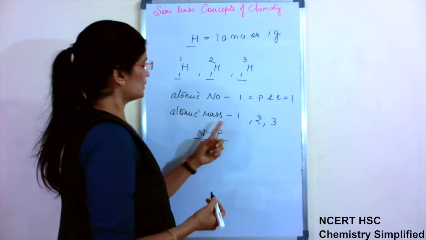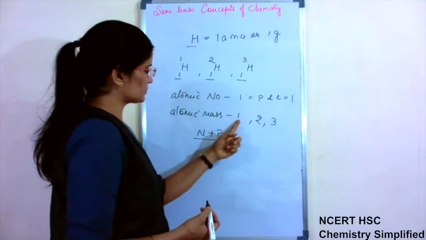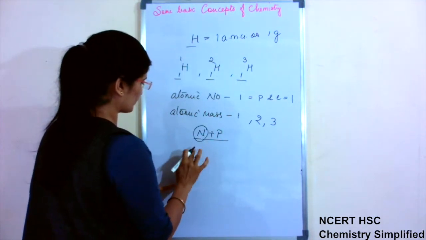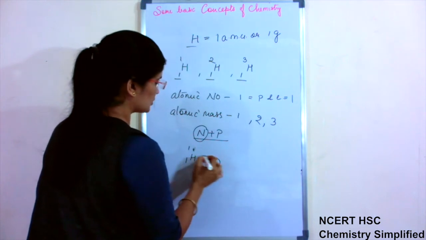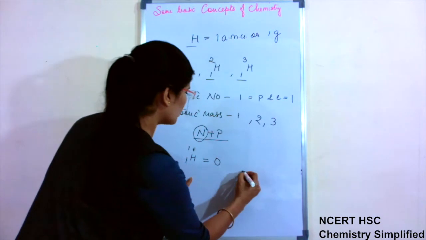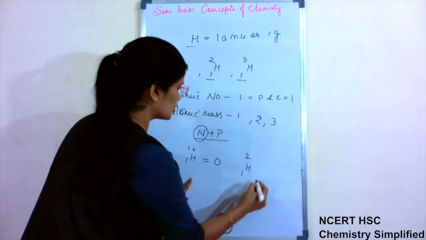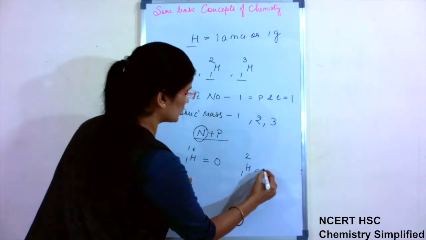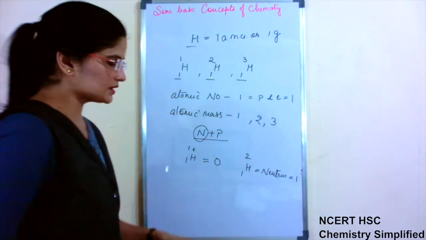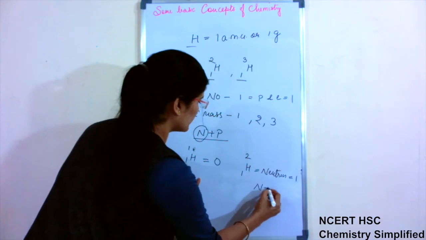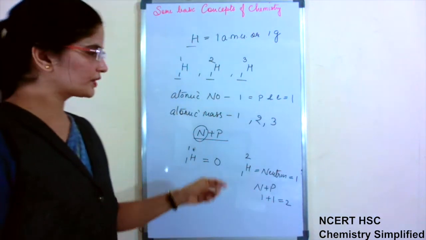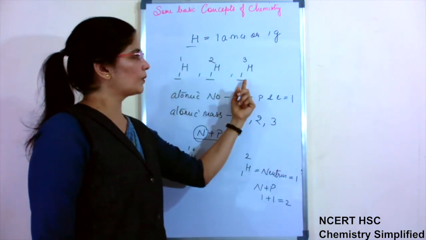Now when atomic mass of 1H1 is 1, that means the neutron number for 1H1 is 0. There is no neutron in 1H1. When we talk about 1H2, the neutron number for 1H2 is 1. That is why neutron plus proton, 1 neutron, 1 proton, it is 2. That is why we are writing mass 2.